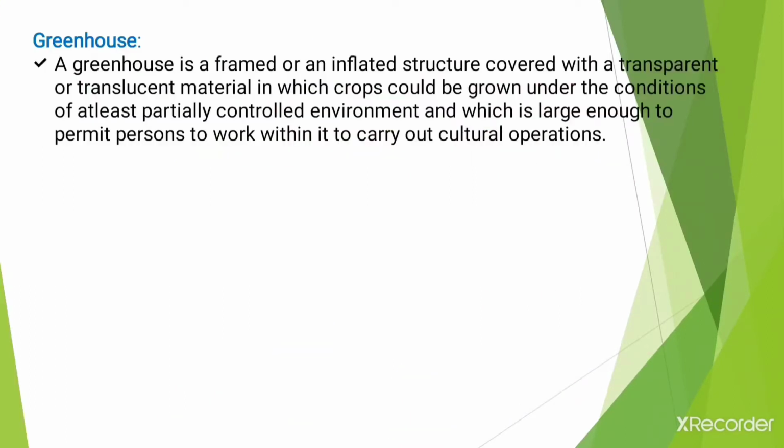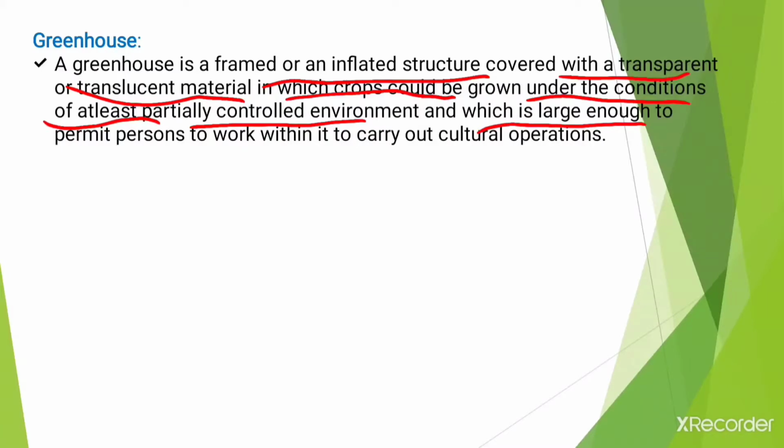What is meant by greenhouse? A greenhouse is a framed or an inflated structure covered with a transparent or translucent material in which crops could be grown under the conditions of at least partially controlled environment, and which is large enough to permit persons to work within it to carry out different cultural operations.